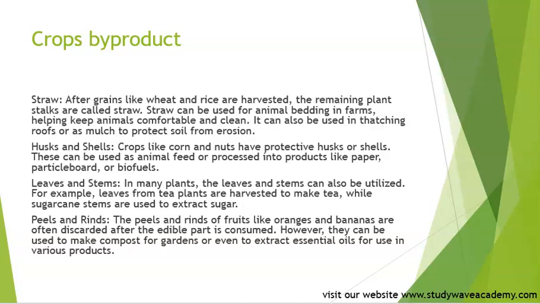Then we have leaves and stems. In many plants, the leaves and stems can also be utilized. For example, leaves from tea plants are harvested to make tea, while sugarcane stems are used to extract sugar. And peels and rinds. The peels and rinds of fruits like oranges and bananas are often discarded after the edible part is consumed. However, they can be used to make compost for gardens or even to extract essential oils for use in various products.